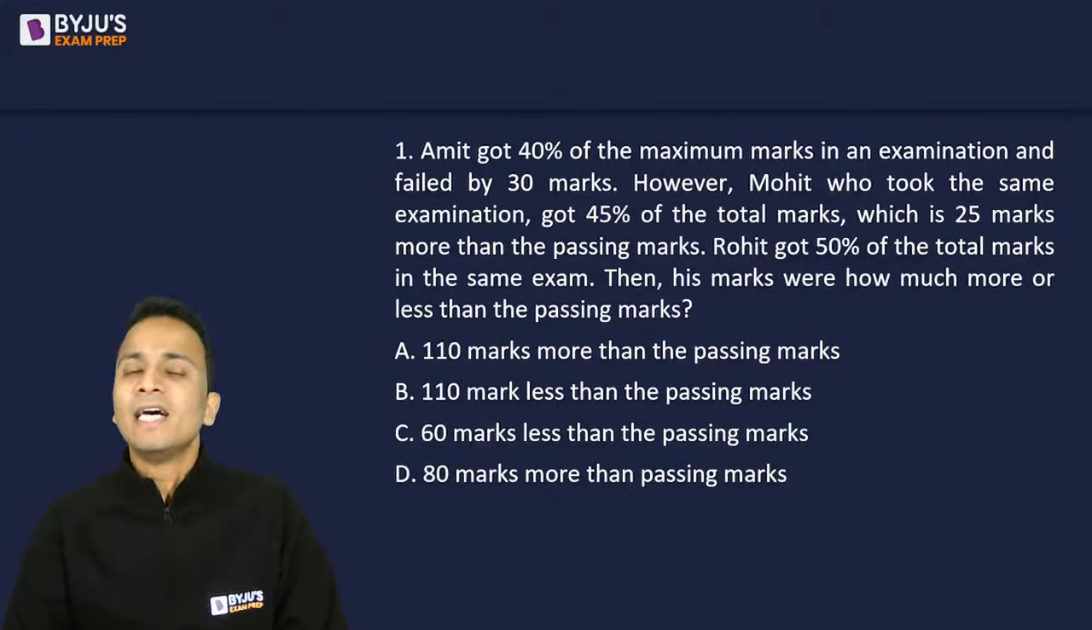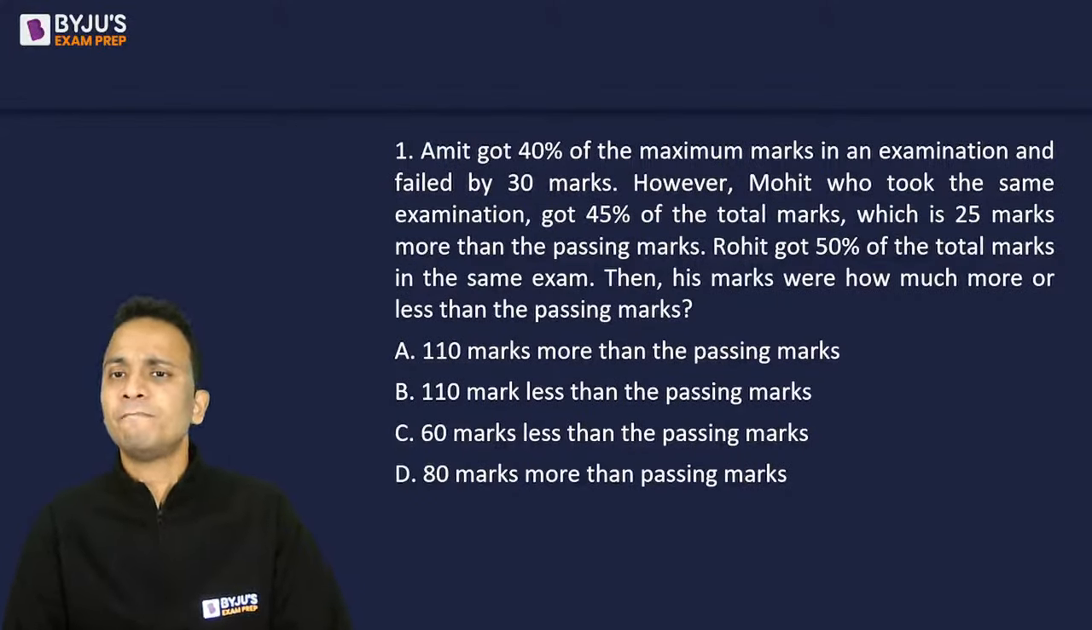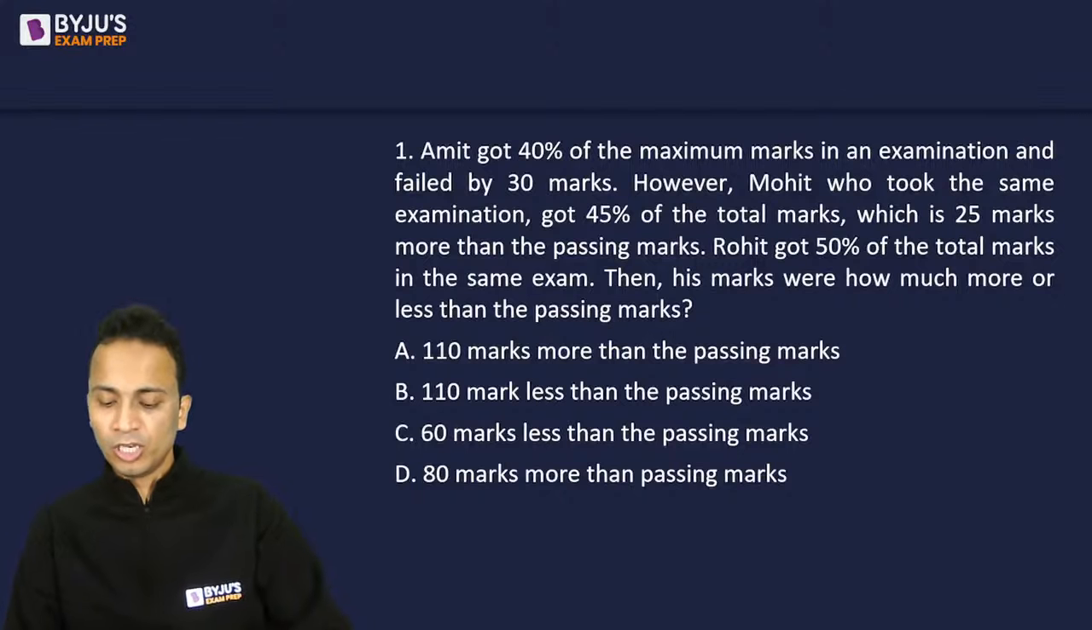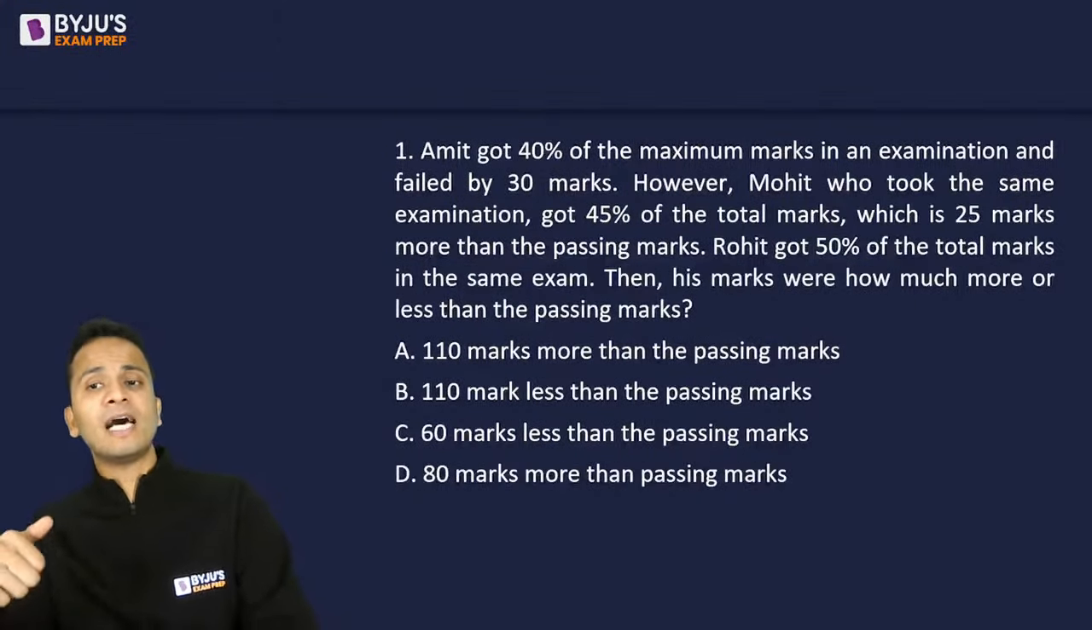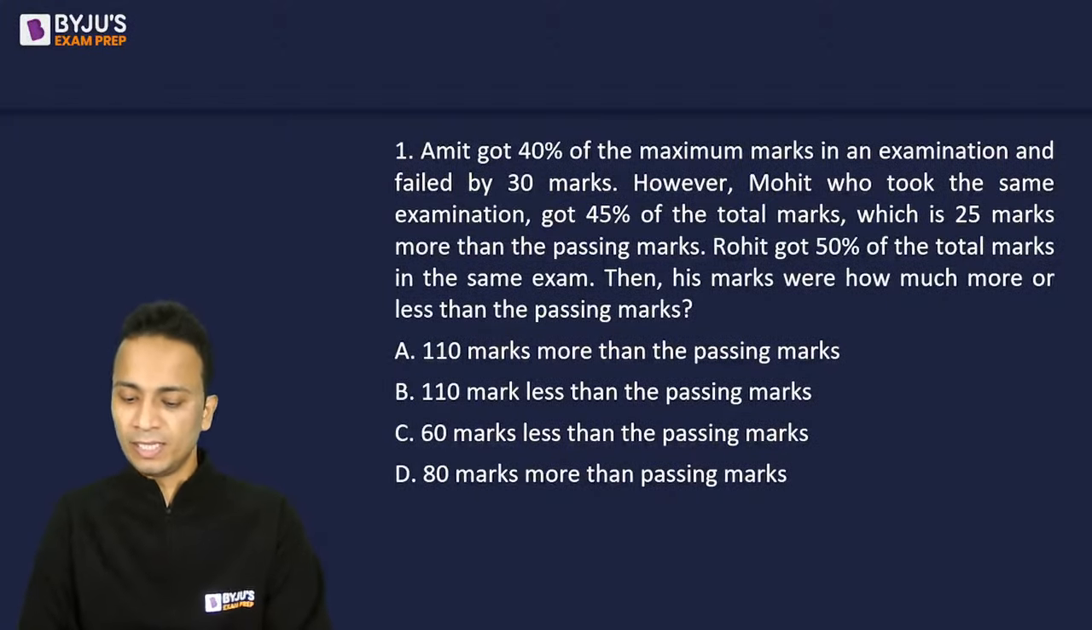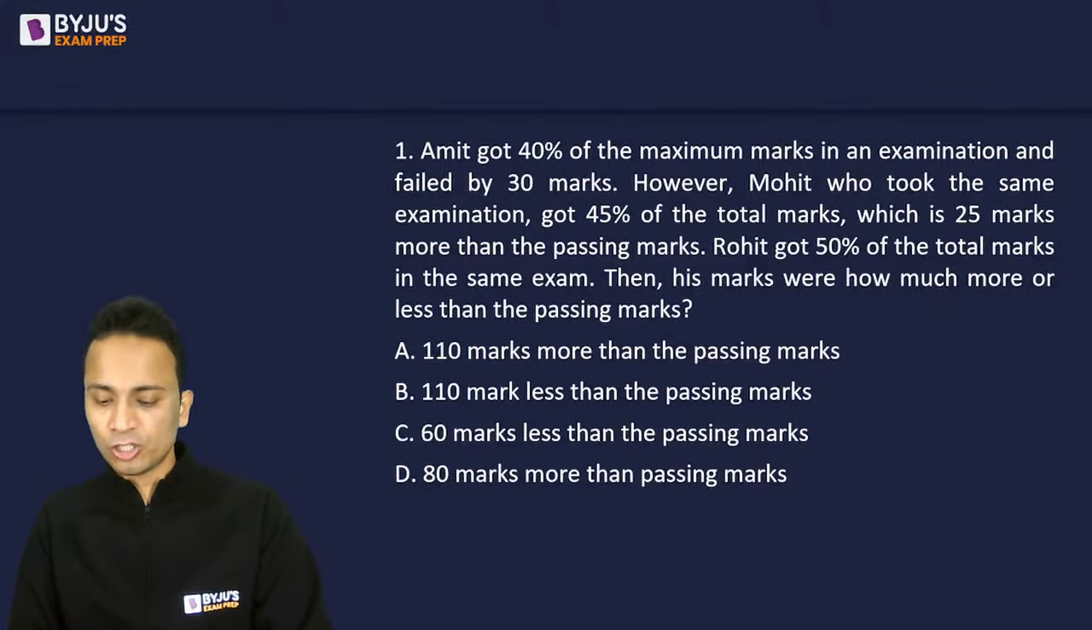The question says that Amit got 40% of the maximum marks in the examination and failed by 30 marks. However, another person, Mohit, who took the same examination, got 45% of total marks, which is 25 marks more than the passing marks. Rohit, the third student, got 50% of the total marks in the same examination. Then his marks were how much more than the passing marks? You'll have to find out the passing marks, and how much more Rohit's marks are than the passing marks. Come on, quickly finish off with this one.